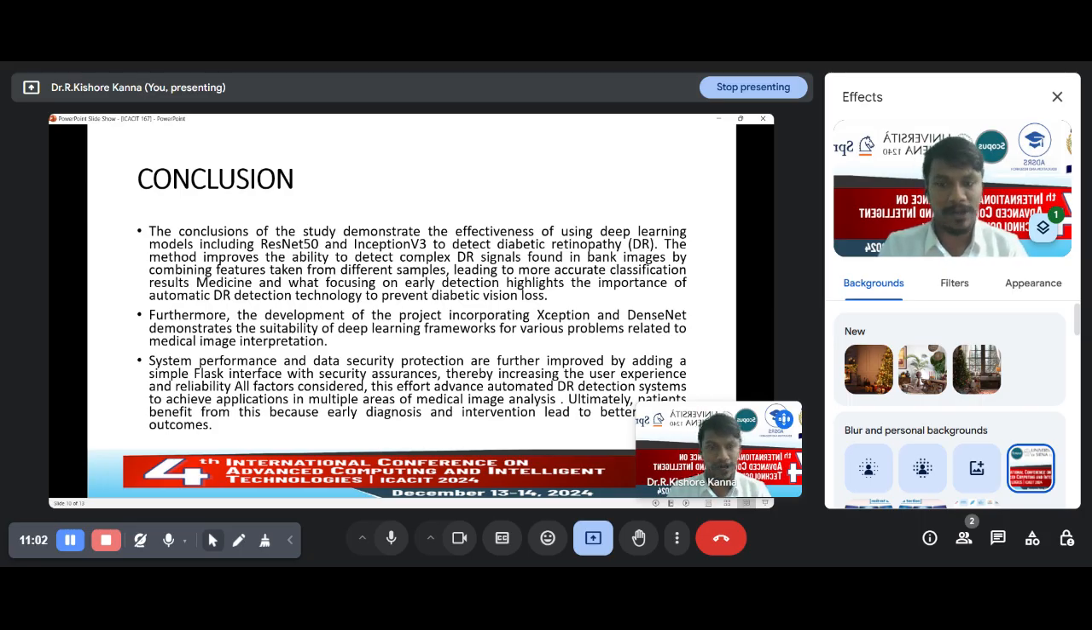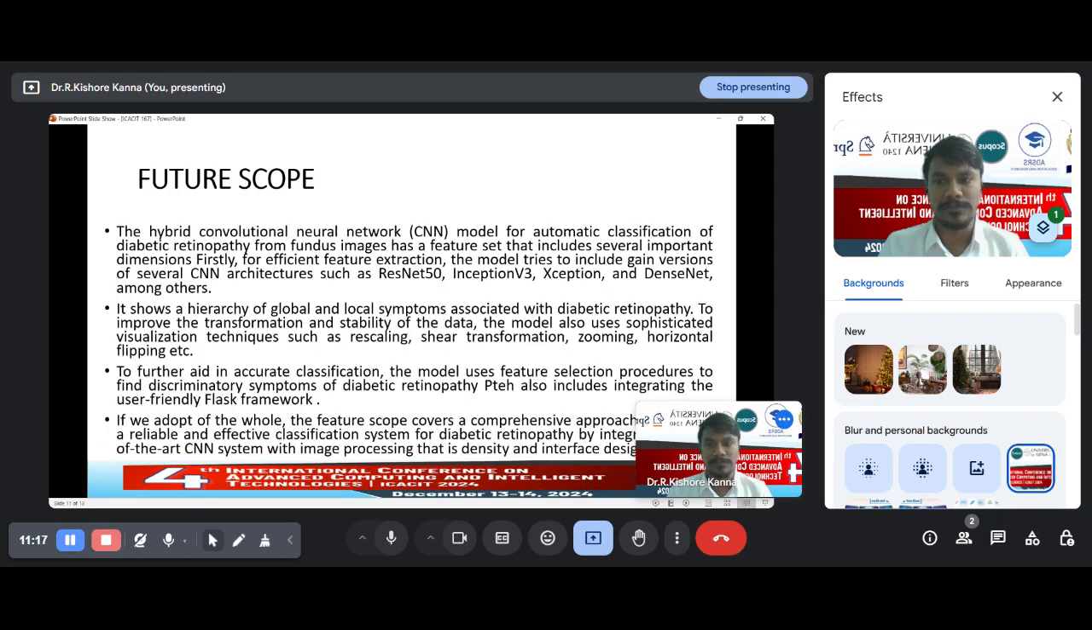And this is a completely automated system where reliability will be higher, and it can be implemented in any kind of medical imaging, not only in diabetic retinopathy. It can be used for brain tumor detection or any kind of tumor detection when implemented in a medical imaging system. So, future scope, that's going to be the role.